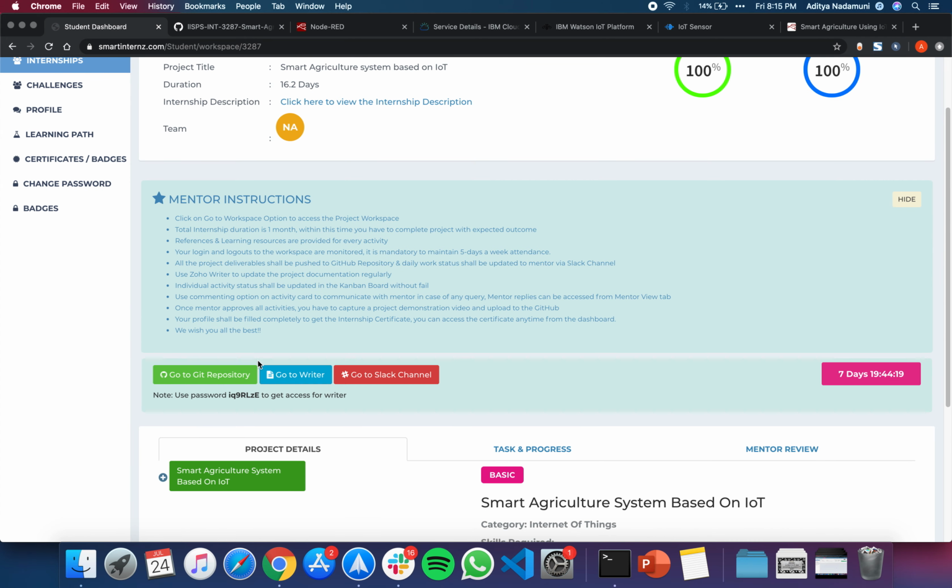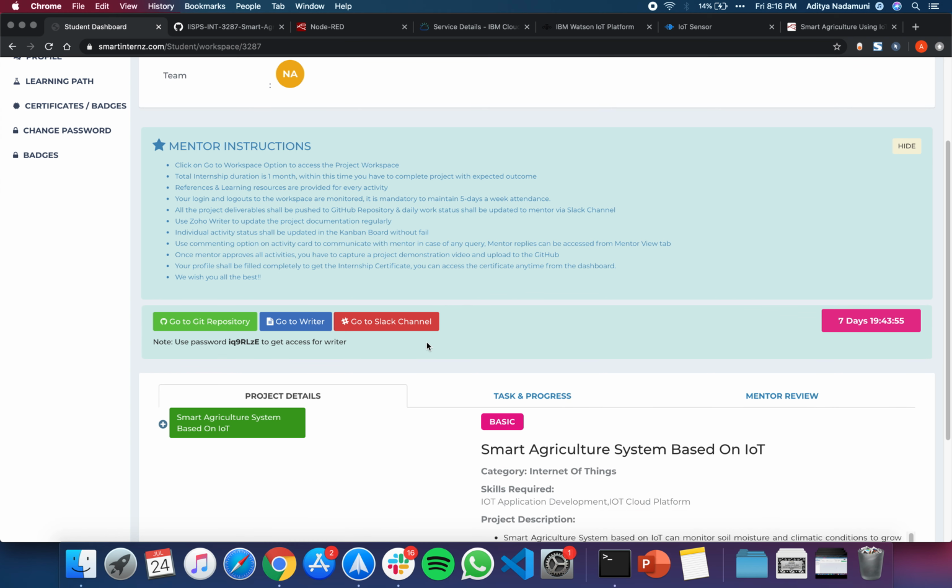Here we are provided with three links. One is for the Git repository where all the submissions should be given, a writer where we can write all the documents required for the project, and a Slack channel link where we can communicate with our mentor if we have any doubts regarding the project. Our mentor is Mr. Durga Prasad sir. He's been very helpful in clarifying our doubts.